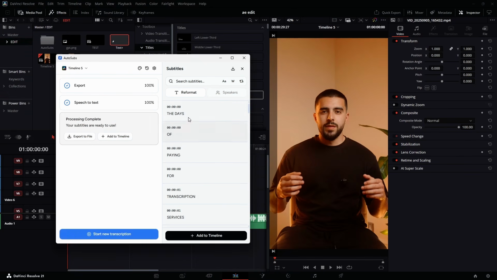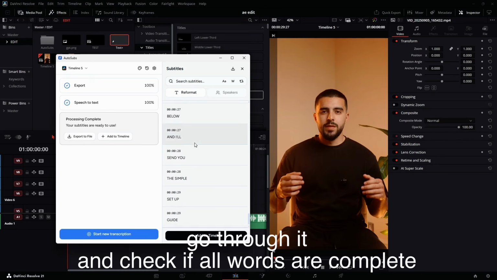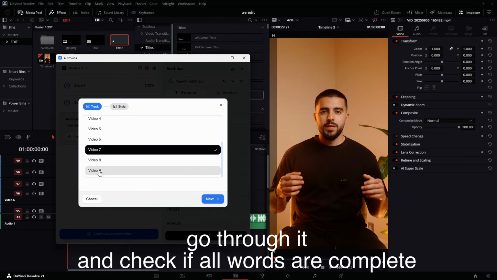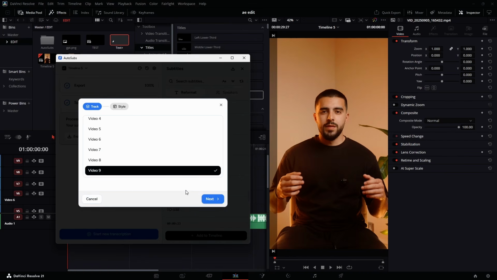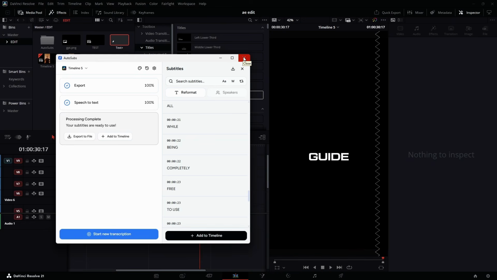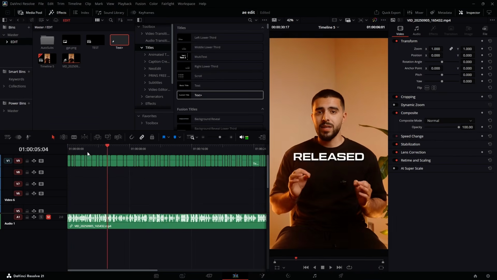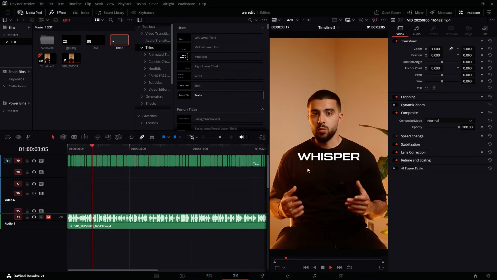All right, the generation has been completed. You can go through this one and make sure that everything is spelled correctly, and you can hit add to timeline. Now scroll down and make sure you add it to the last timeline, so that you have enough space to add other layers. Let's hit next, and it's text plus here, add to timeline. Good, it has done its job, and we have that. You can just come back here and play it back. If you see, this is it, everything is in place.